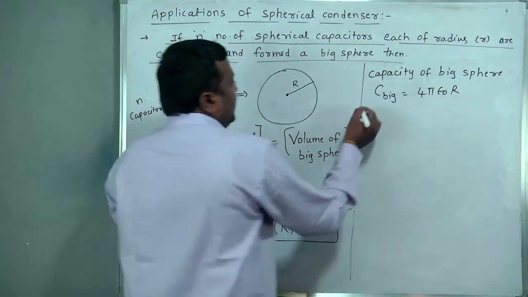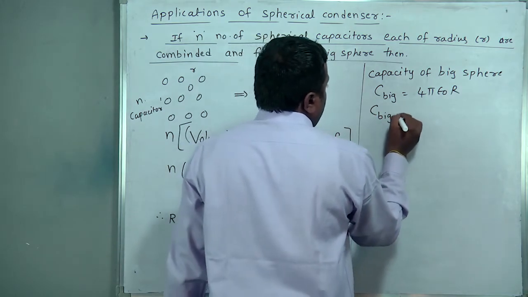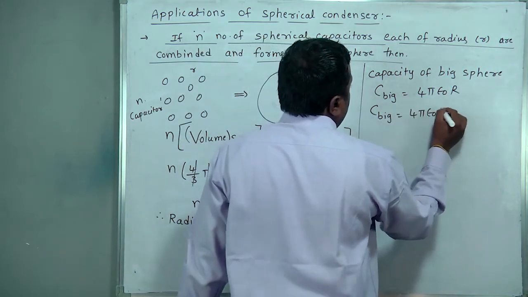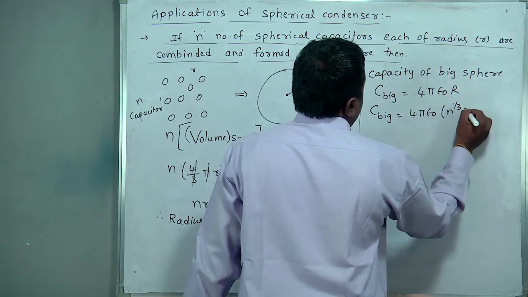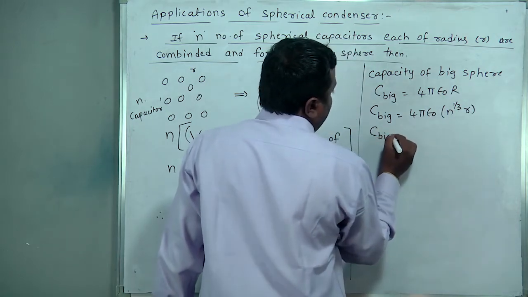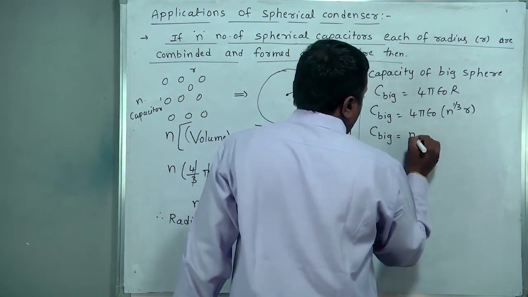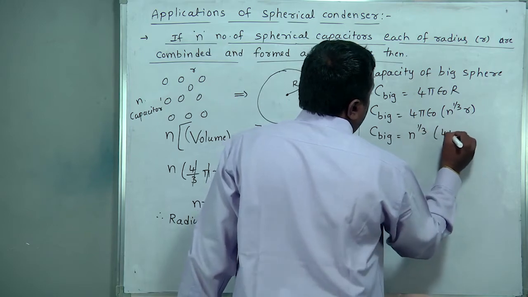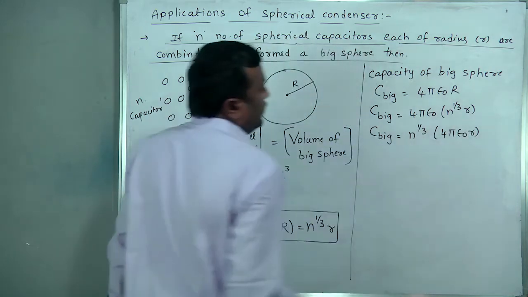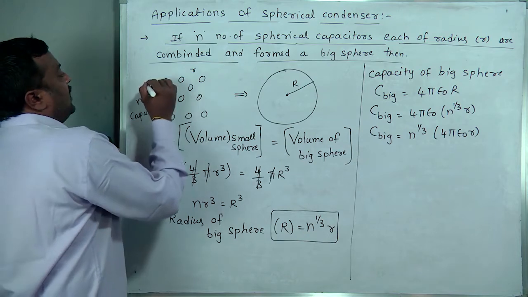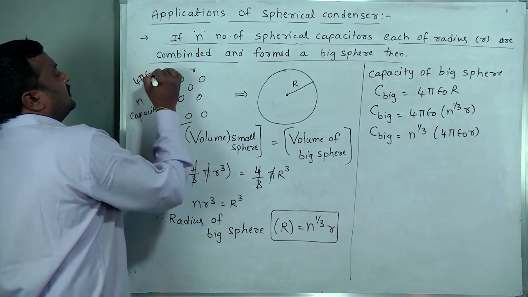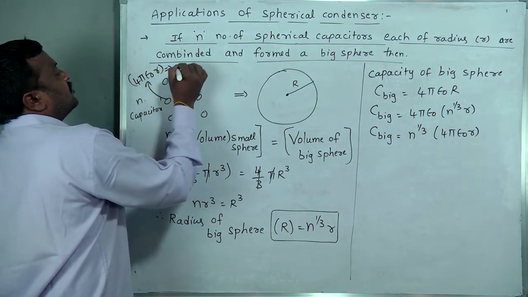Putting capital R, C big is equal to n power 1 by 3 into 4 pi epsilon naught small r. That 4 pi epsilon naught small r is nothing but the capacity of a small sphere.